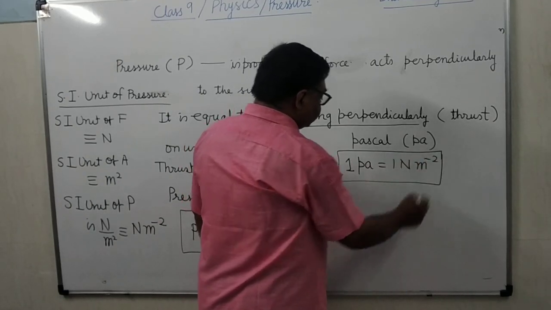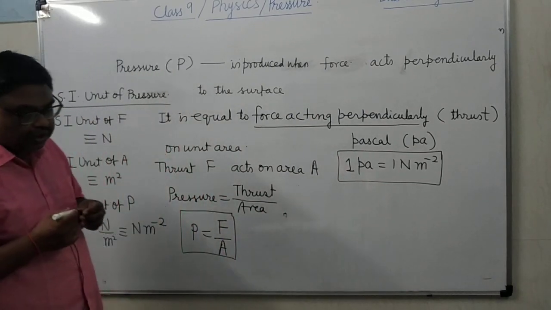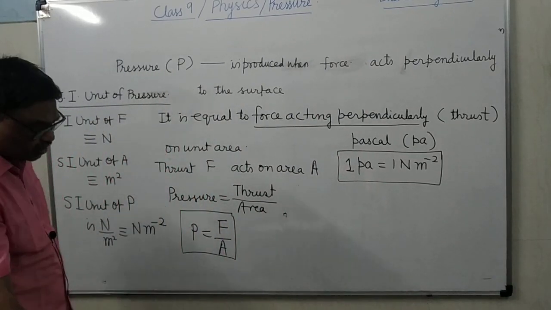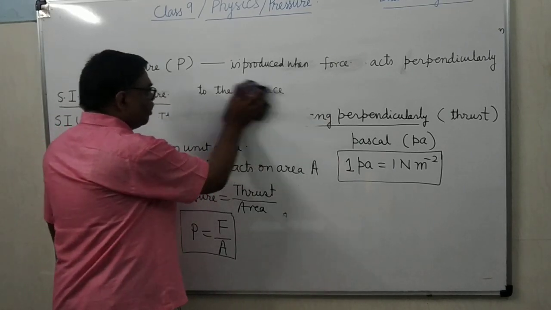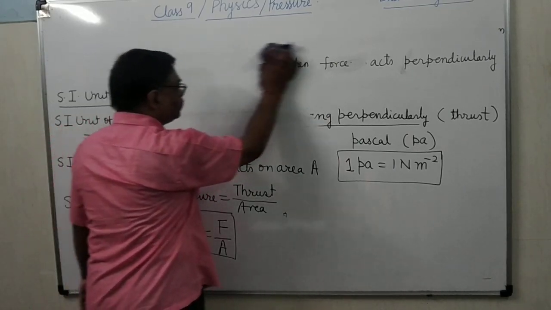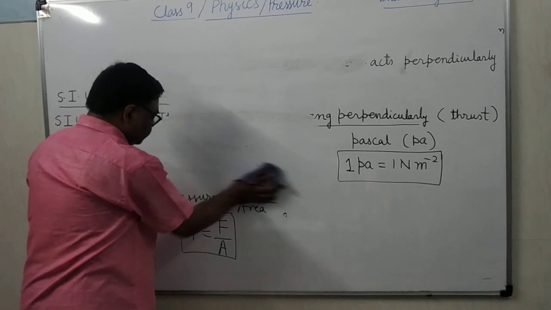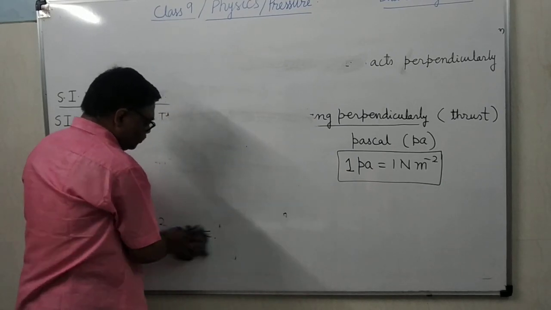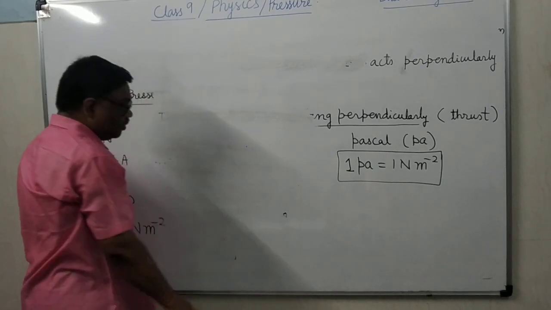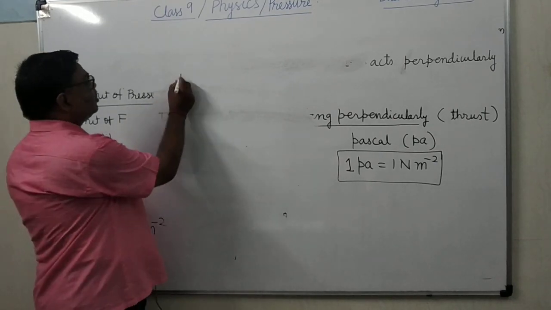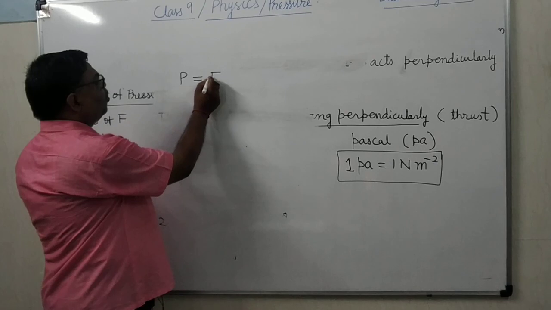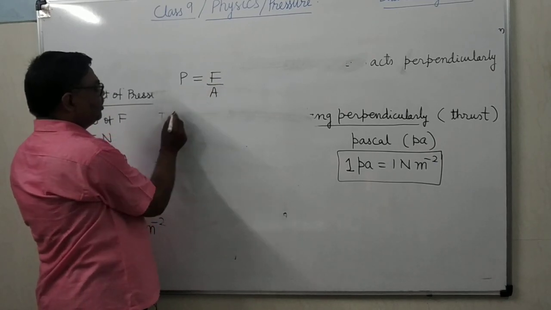Now how will you describe this unit? As you know, pressure equals force upon area.